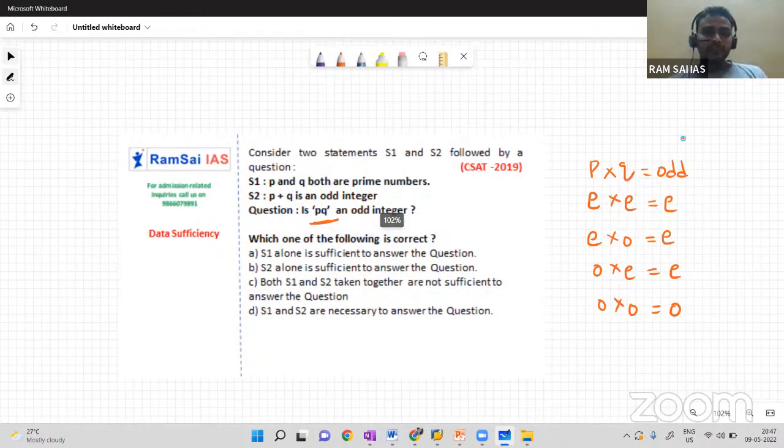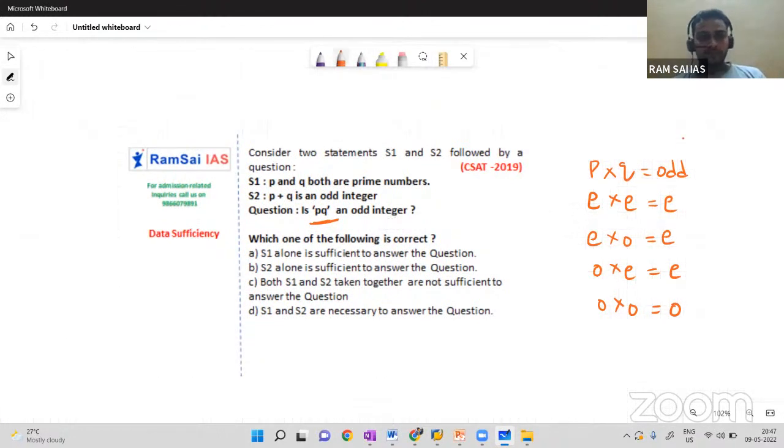If P and Q both are prime numbers, left side I am solving. Consider any two prime numbers other than 2. Their product will be odd only, no doubt in that, because except 2, we have all odd numbers only in prime numbers. So the last case will be the scenario here. Then the product of two numbers will be odd.